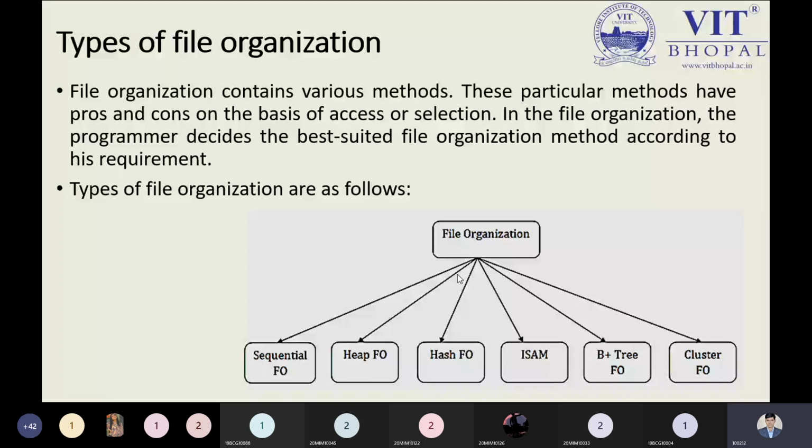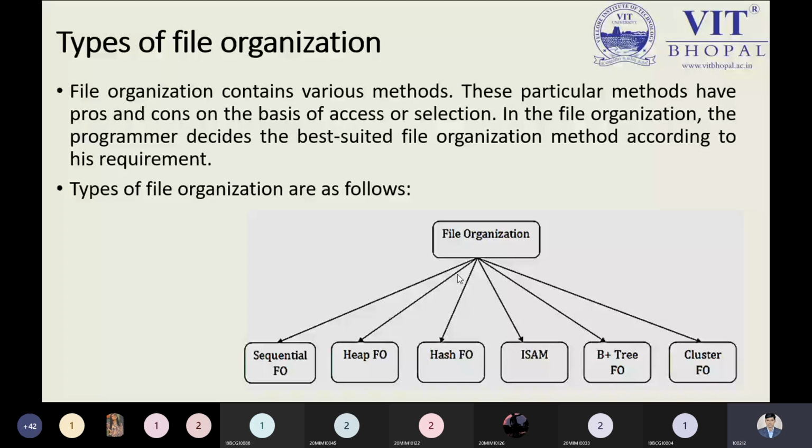Now, heap file organization is applicable when we have to study the heap structure. Heap is just a kind of memory formation in our data structure. So when we talk about the heap, it will be applicable inside the heap memory or heap storage area, or we can say in the stack. While studying the stack, at that time the heap file organization will be applicable.